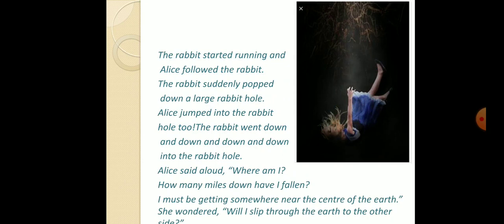Here, as the rabbit runs fast, Alice also started following the rabbit. It's because the rabbit is unique, as it can talk, so Alice is following the rabbit. The rabbit then quickly went down into a large rabbit hole. Alice also jumped into that hole. The rabbit continues to fall down and down into the hole.